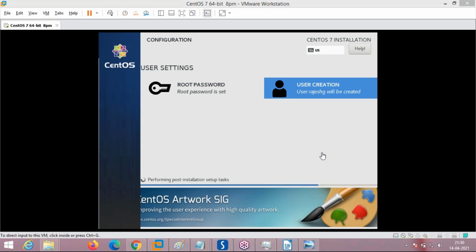Next task for you. Now we have installed the CentOS 7 server in GUI mode. Install the same CentOS 7 server in CUI mode. You can search Google or the internet to get the answer, but it is not very difficult. Once or twice, if you do the CUI based installation, you will get all the information. This is the second task. Do the CentOS 8 or RHEL 8 installation by yourself, and also implement the CentOS 7 CUI, CLI based installation yourself. Try it. If you have any problem, I will give you the source for how to install. I'll show you. Okay.